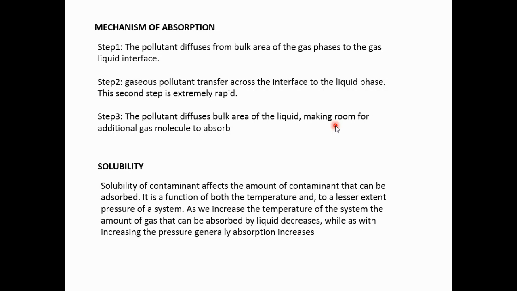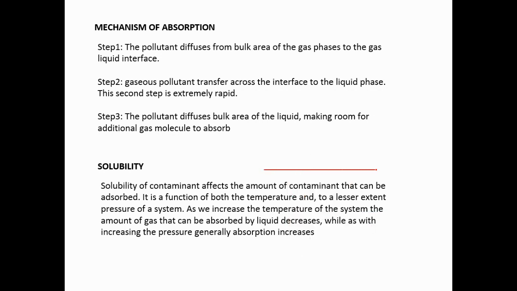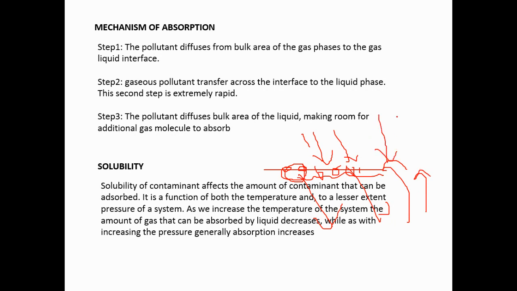Say one layer of water molecules is present on the upper side here. This is the water molecule layer, and the gas molecules are passing through and being absorbed. First, these gas pollutants are absorbed by the water molecules here. Next, the gas pollutant trapped inside the water molecules moves to the lower side, so that new water molecules come to the upper surface for fresh intake of new pollutants. This process takes place repeatedly.